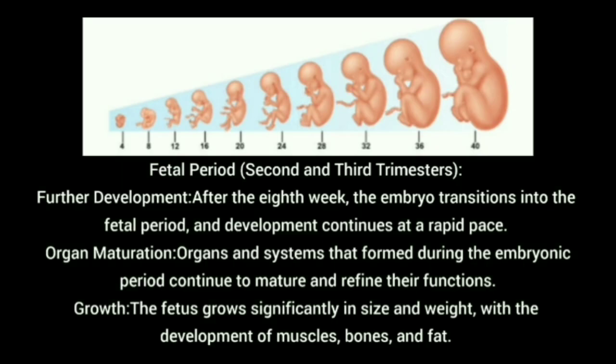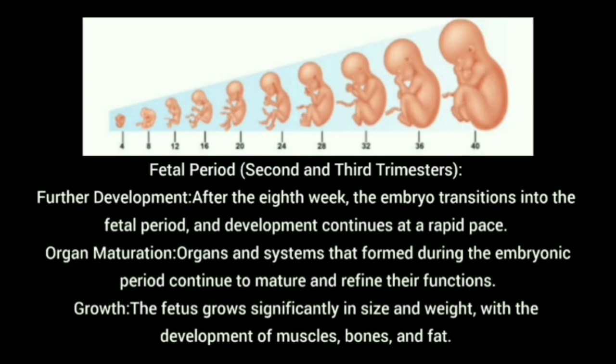The further development. After the 8th week, the embryo transitions into the fetal period. The embryonic period is next called the fetal period, and development continues at a rapid pace. In this phase also, the baby's development is rapid. The organ maturation. The organs and systems that are formed during the embryonic period continue to mature and refine their functions. Means the first 3 months is called embryonic stage. After the 3 months is called fetal period.